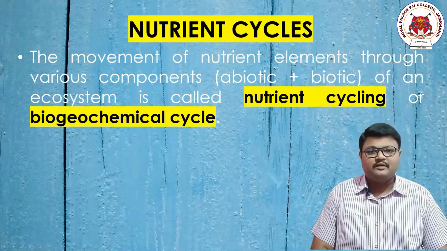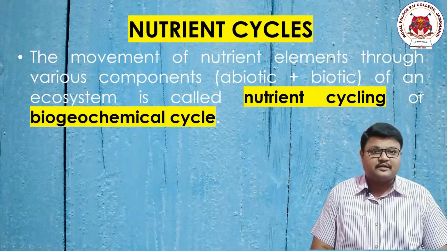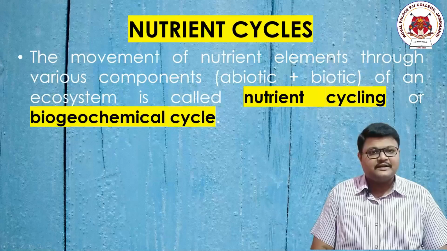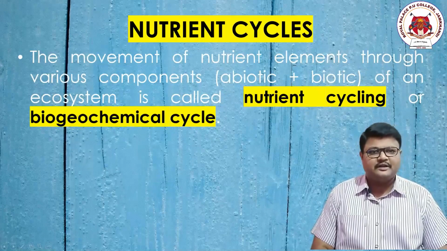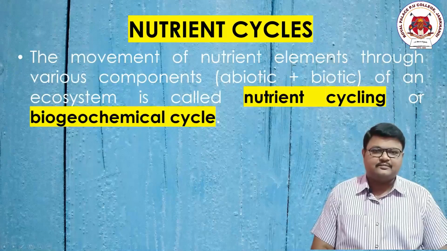So the movement of these nutrients from one organism to another, through the biotic and abiotic components of life, and the recycling of these nutrients back into the atmosphere, is called the cycling of nutrients.